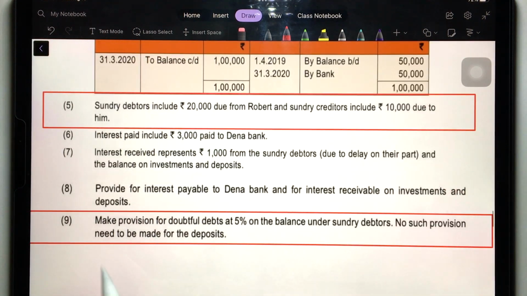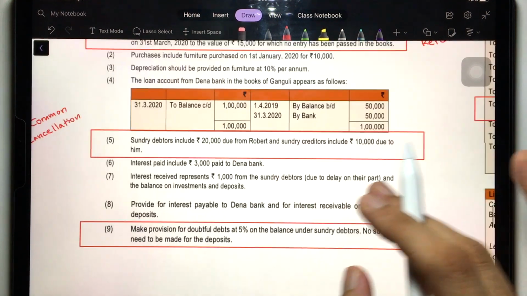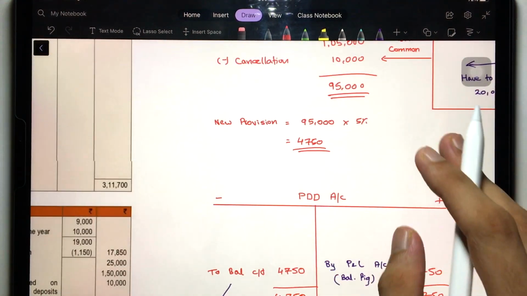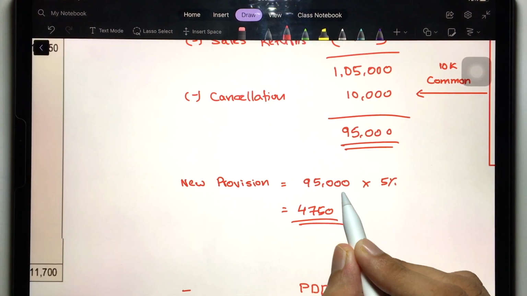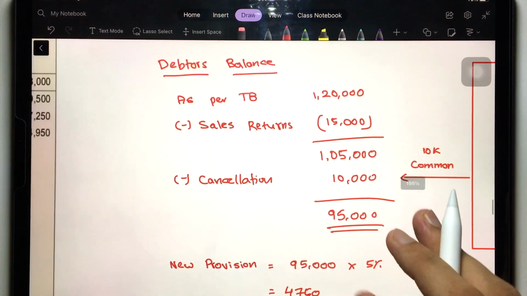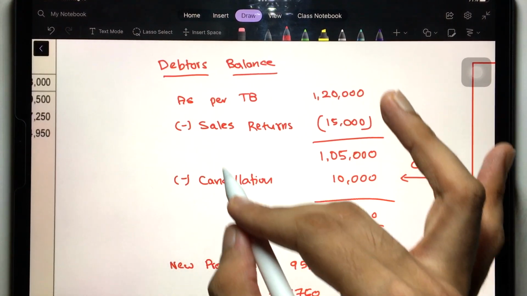And then see here, make provision for doubtful debts at 5% on the balance under sundry debtors. No such provision need to be made for the deposits. Okay, leave that regarding deposits and all. Whatever provision you have to maintain for doubtful debts, let's just see that. New provision for doubtful debts, 95,000 is this balance. Why did we do all this? To get the correct debtors balance after rectifying all these errors.